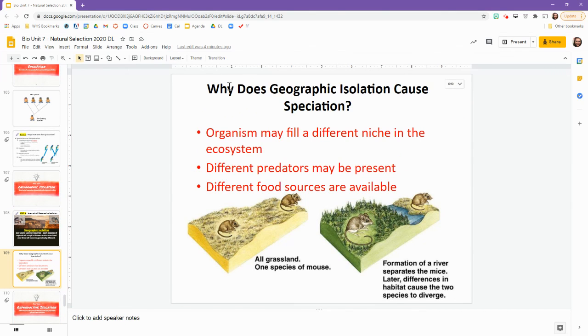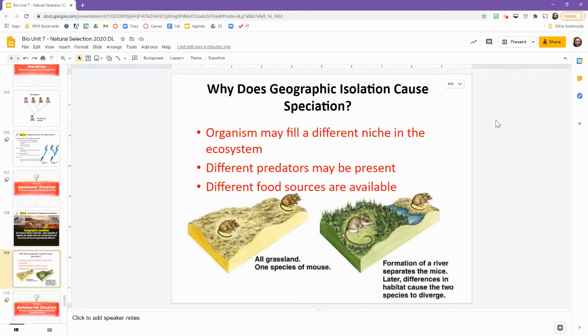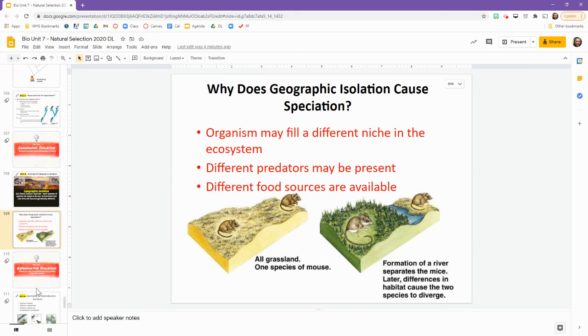Okay. So why does geographic isolation cause speciation? An organism may fill a different niche in the ecosystem, and different predators may also be present. There might also be different food sources. Okay, so for example, if this was the grassland and all of a sudden a river started flowing through, these guys are now different, right? There's different food sources, and that's it.